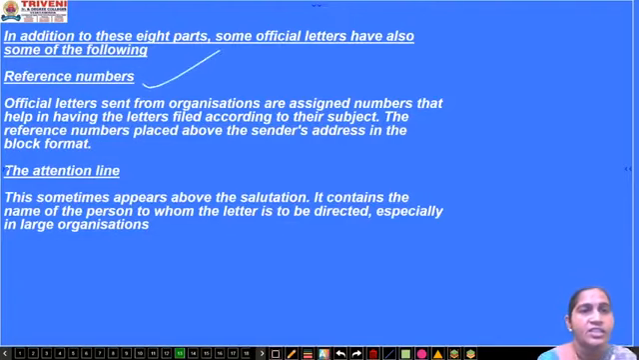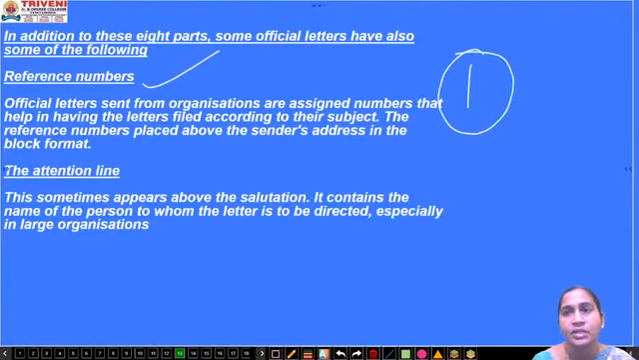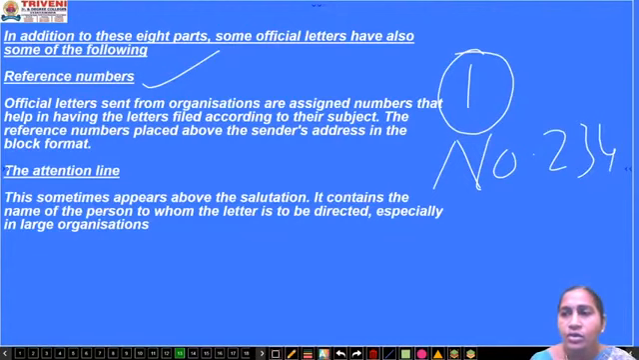So the first one is the reference number. Suppose an official letter is written from an organization. They have written a number of letters to one office or some other company. They assign some number to that particular letter. Number so and so, 234. Suppose imagine that this is the number given to that letter. So 234 1.